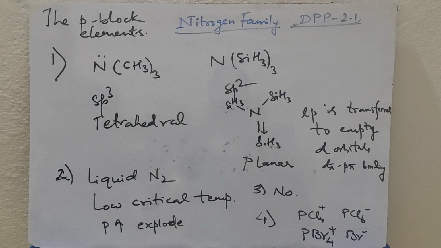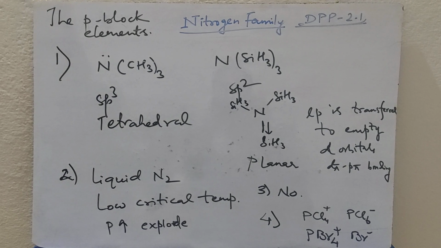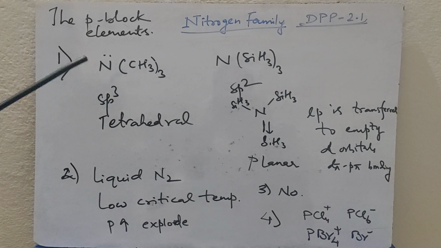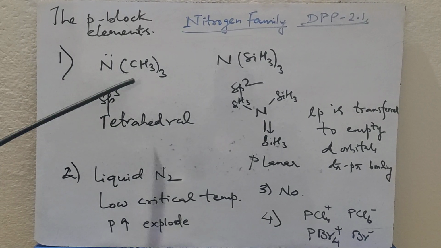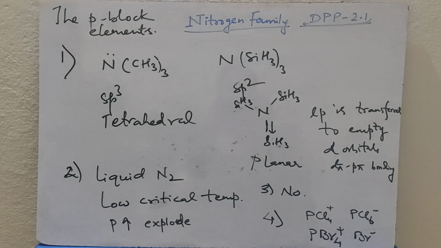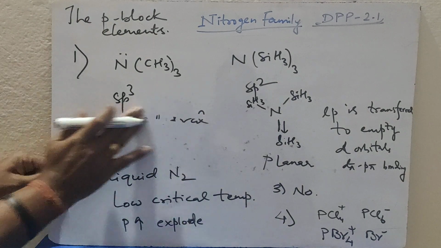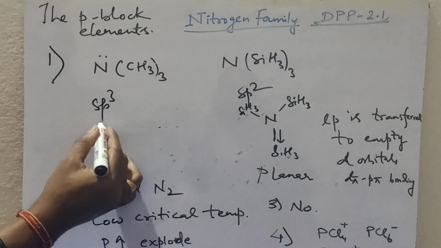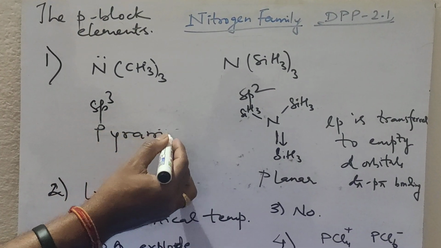So today I'm going to discuss DPP 2.1, nitrogen family. The first question is: trimethylamine nitrogen has a pyramidal. Nitrogen has a pyramidal structure, so it is pyramidal due to the presence of one lone pair.